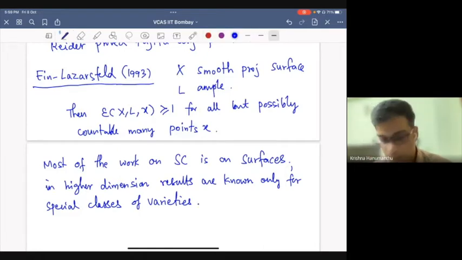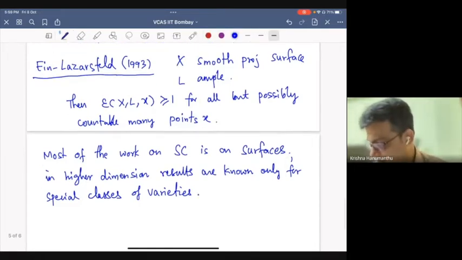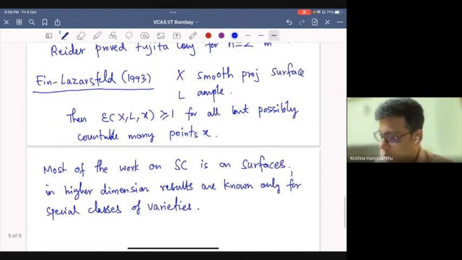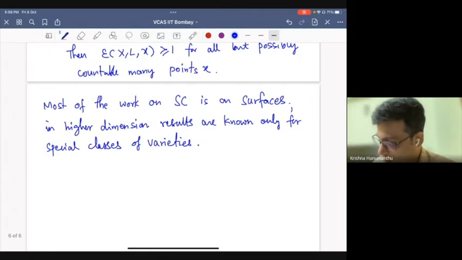So many of these are very special classes of varieties. So in general, we don't know much about these cases in higher dimension. Though that is changing slowly, people are now working on higher dimensions. So I want to spend maybe a few minutes on connecting this to